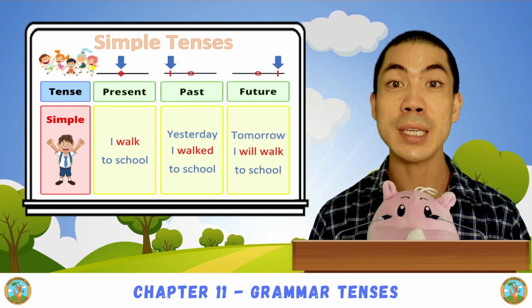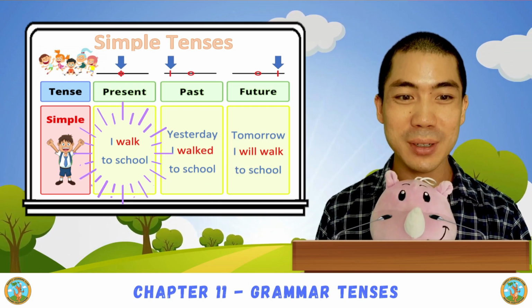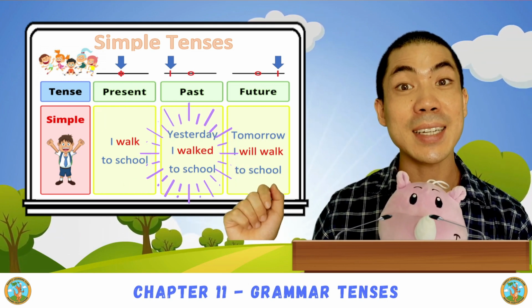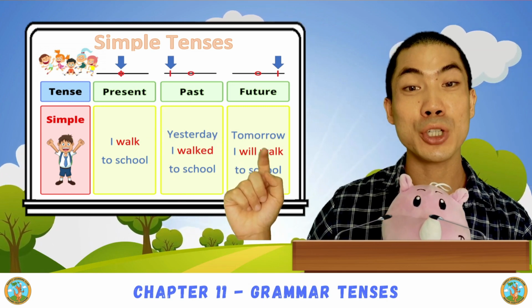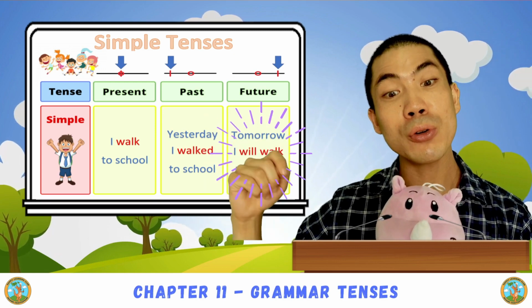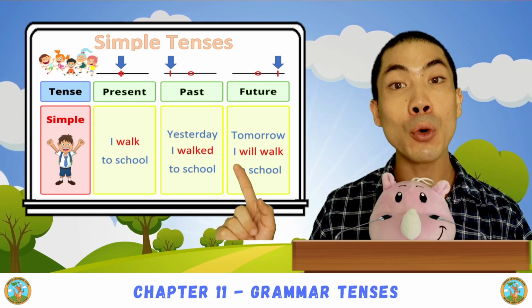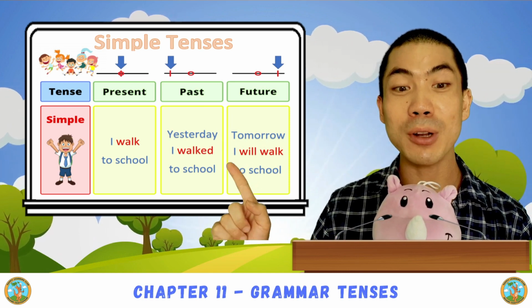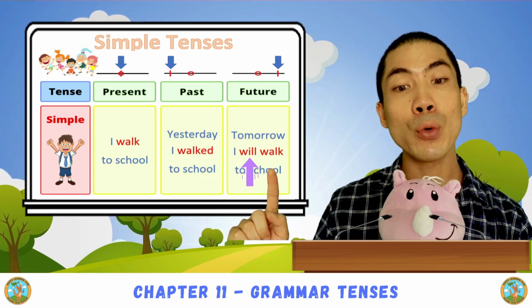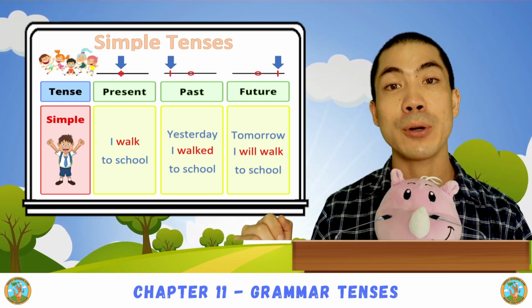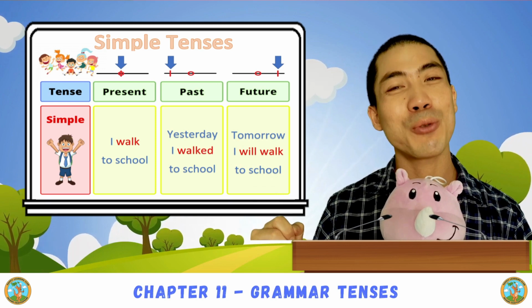Another example is walk. I walk to school. Past tense, yesterday I walked to school. Future tense, tomorrow I will walk to school. All the normal verbs, the regular verbs, we add ed for past tense and then will for future tense. For example, will walk, will play, will eat, I will run.